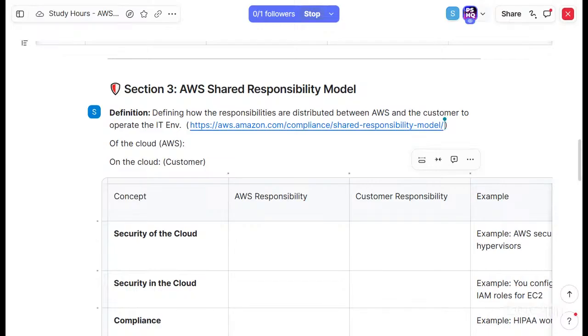So if you see this picture, here it says responsibility for security in the cloud is the customer. In is the keyword. In the cloud is customer. Responsibility for security of the cloud is AWS. So maybe here I can write it. AWS.